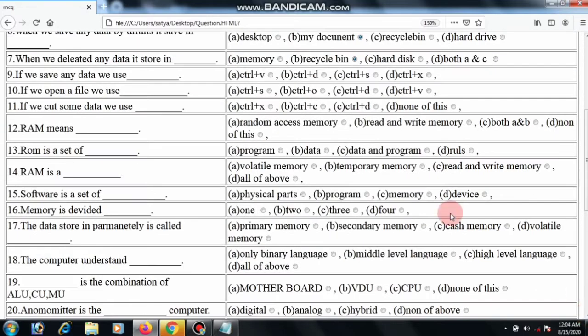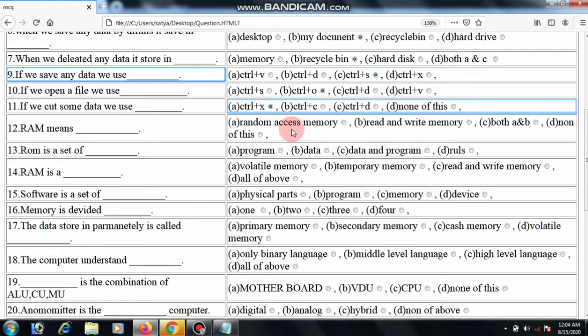If we save any data, we use Control V, Control D, Control S or Control X. Control S. If we open a file, means a new file, we use Control plus O. If we cut a file, then Control X. Cut means Control X.